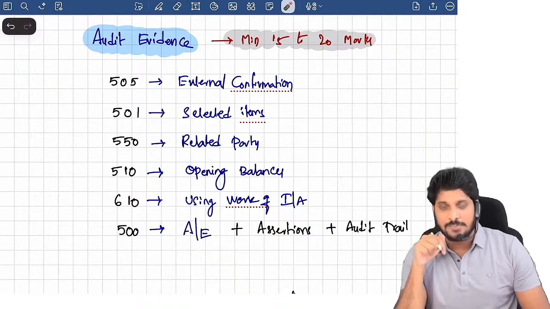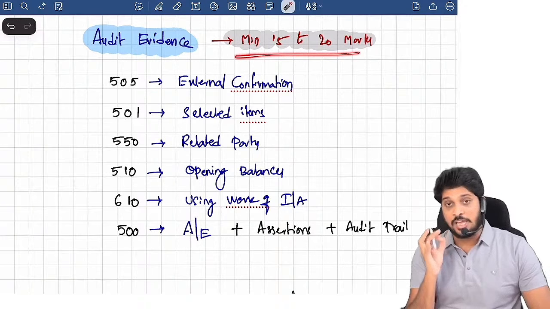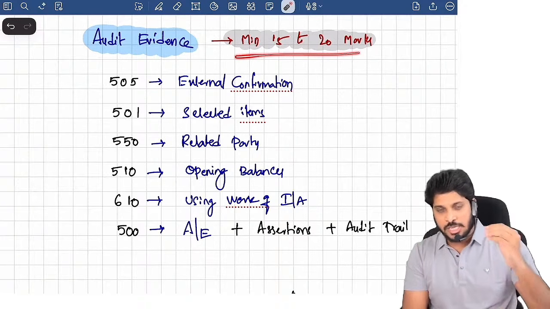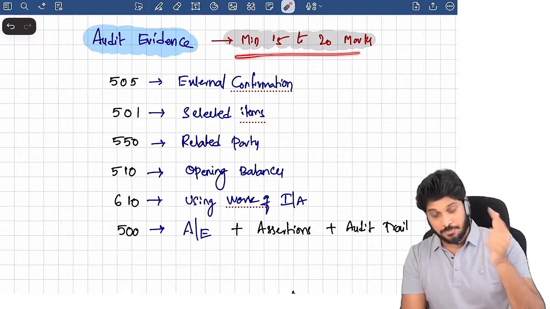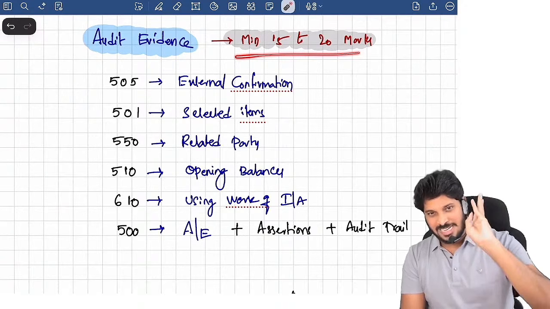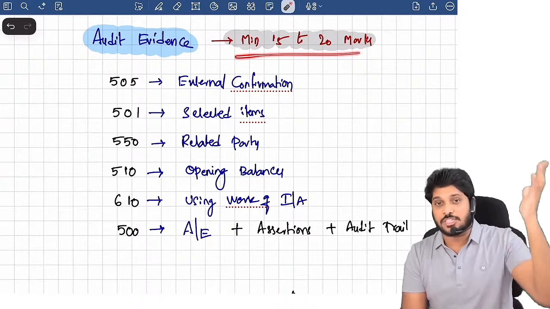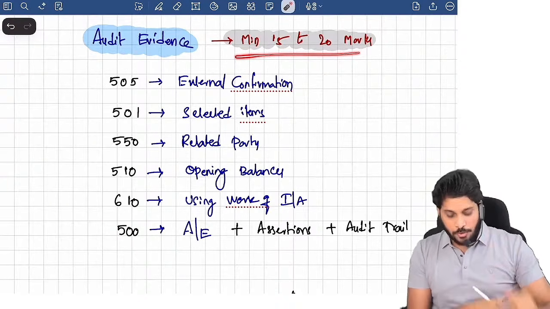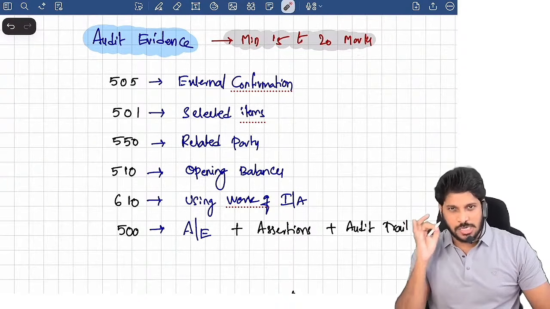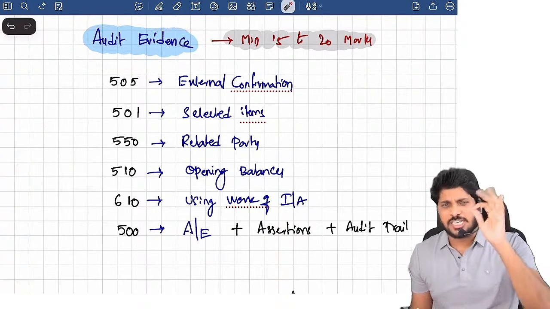So right now, let's stick to the topic audit evidence, which is one of the most important and high weightage chapters in CA Inter Audit. In CA Inter Audit, audit report is one high scoring chapter, 2, audit evidence, 3, audit strategy chapter, then items of financial statements chapter, risk assessment chapter, then completion and review. These are in the order of weightage. So the second highest weightage in CA Inter Audit is audit evidence, which actually has 8 standards.